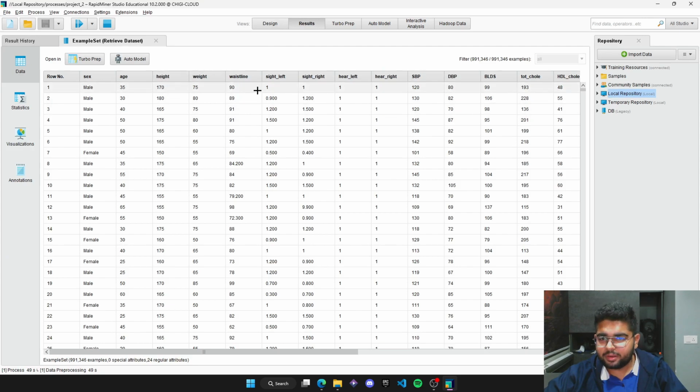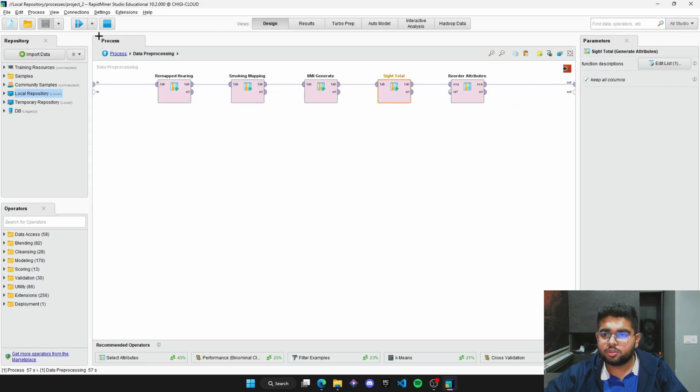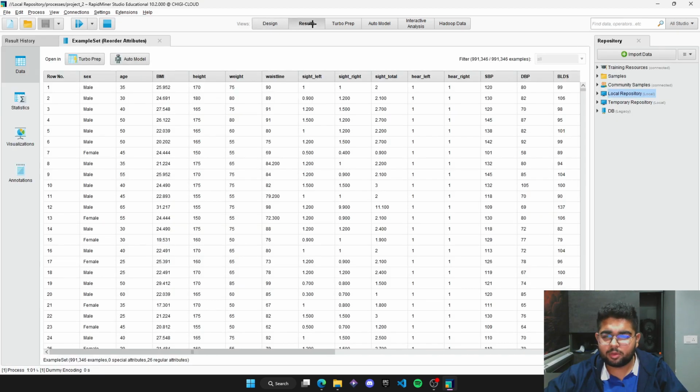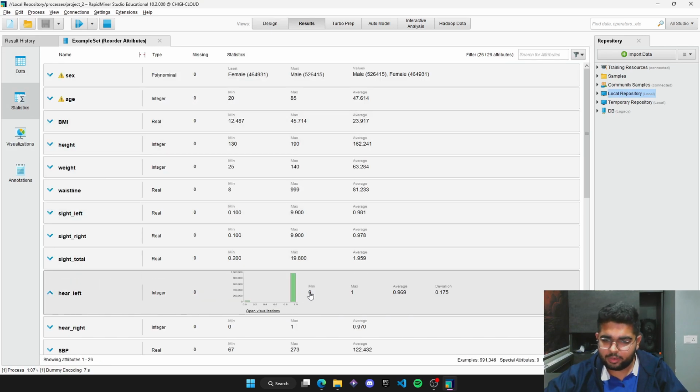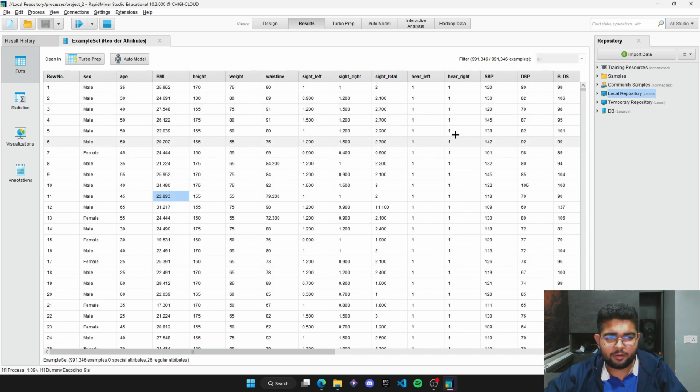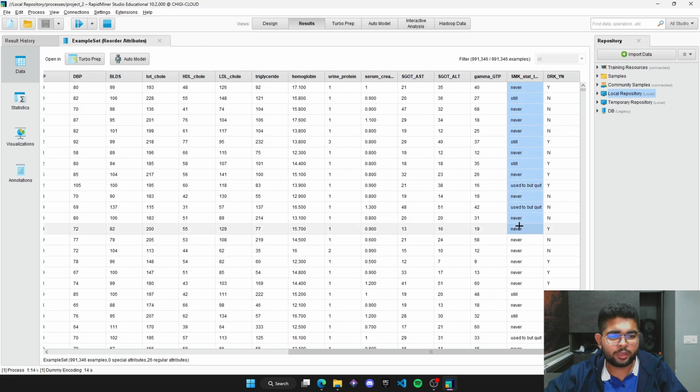Till now, what we see here is we don't have a BMI column, and the site and the hair left and right have a value of either 1 or 2. So after I run the data preprocessing one, we get a BMI column. The hair left and right have a value of 0 and 1 now, and we have a site total column, and we also have a change in the smoking column where instead of values 1 to 3 we now have keywords like never, still, and used to but quit.